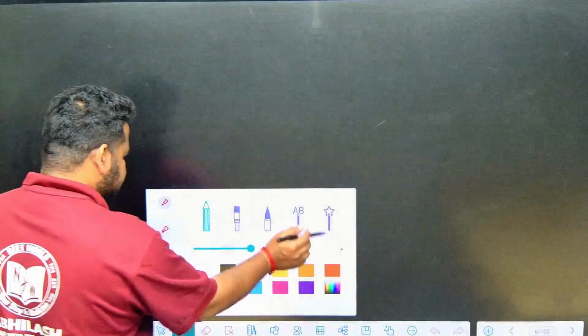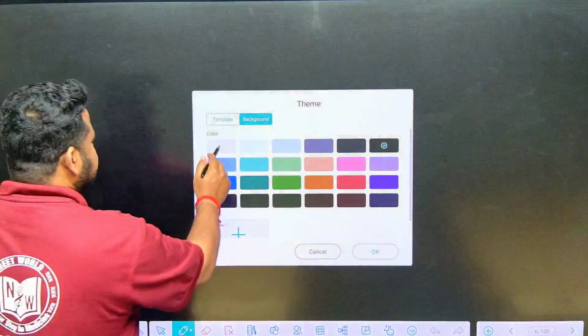So see here friends, let me change the theme so that it is clearly visible.